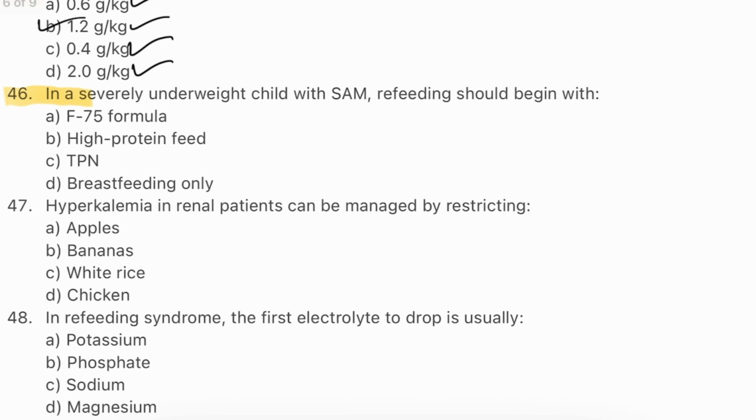Question number 46. In a severely underweight child with SAM, refeeding should begin with F75 formula, high protein feeds, TPN, or breastfeeding only? The answer will be A.